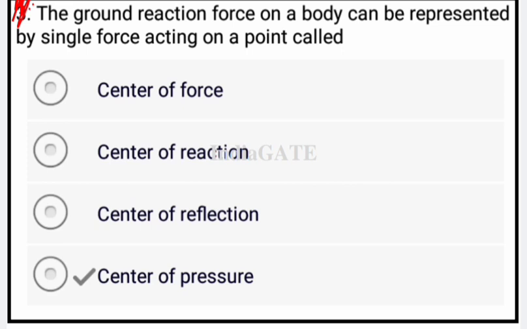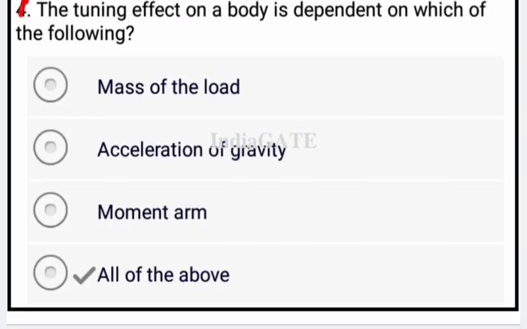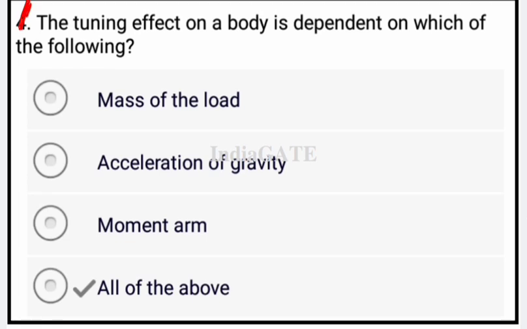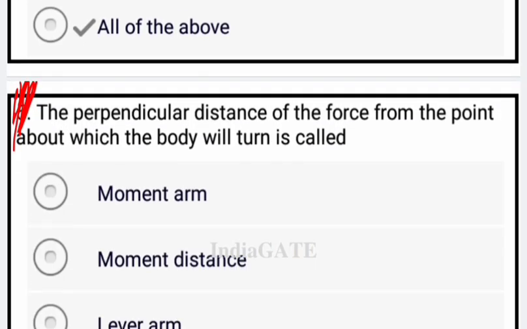So center of pressure is your correct answer. Now come to the next question. The turning effect on a body depends on which of the following? So the turning effect depends on all of them, that is the mass of the load, the acceleration of gravity, and the moment arm. So these are the correct answers for the question.